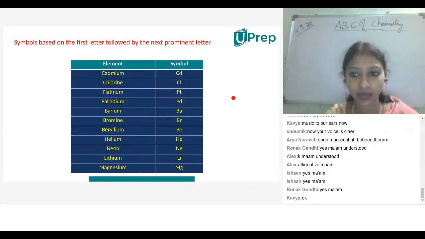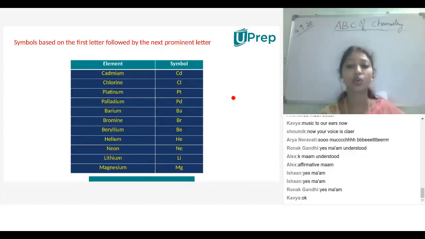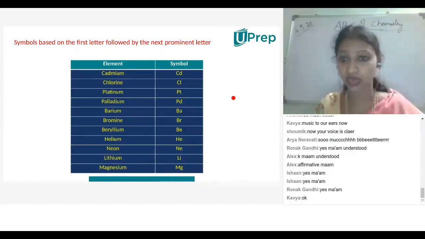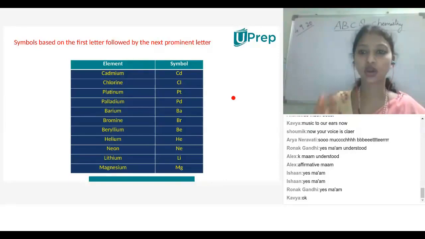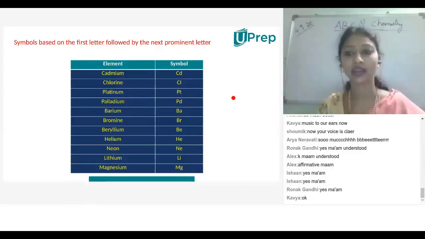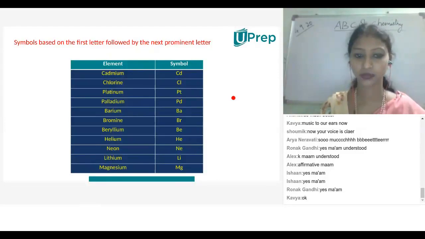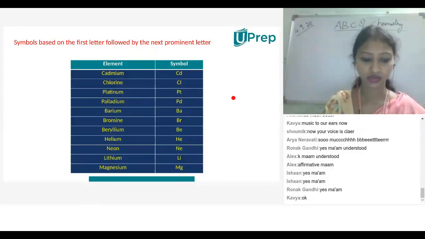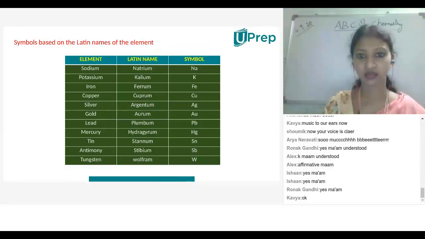So all this: cadmium Cd, chlorine Cl, platinum Pt, palladium Pd, barium Ba, bromine Br, beryllium Be, helium He, neon Ne, lithium Li, and magnesium Mg. First, before going to know the properties of the elements, they mainly concentrate on giving the symbols. So these are the basic criteria to know about the elements. Understood? Okay. Next.